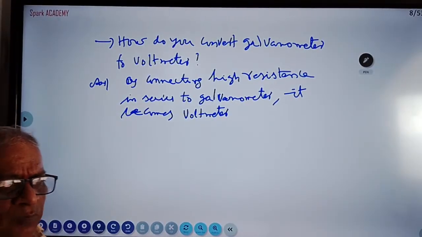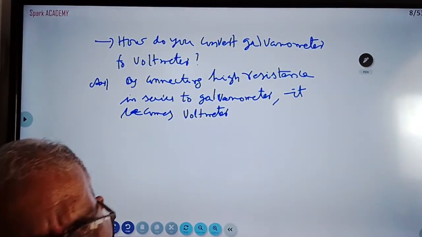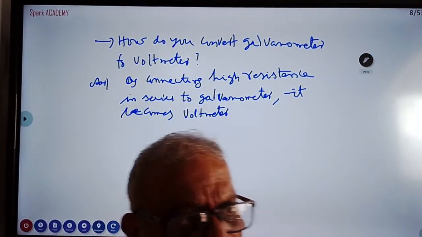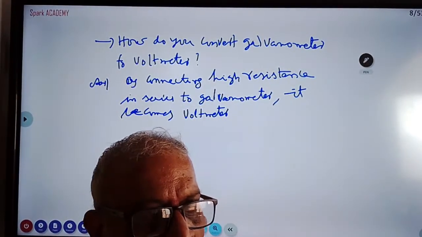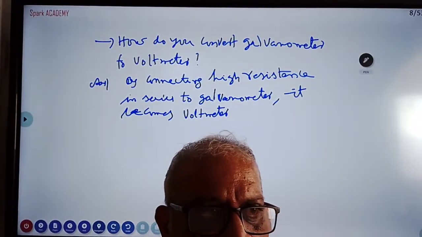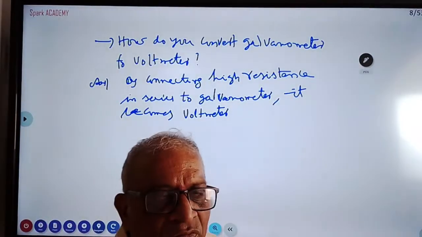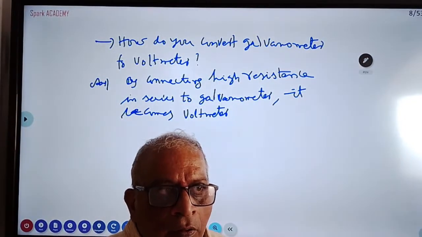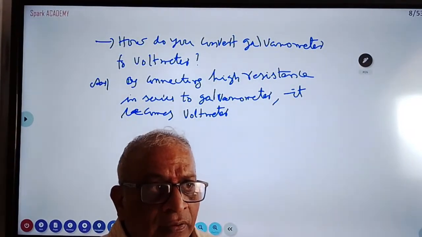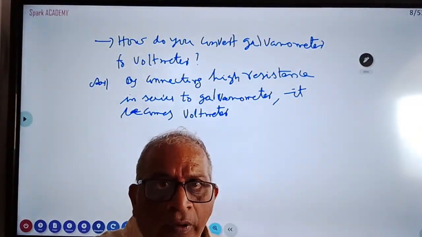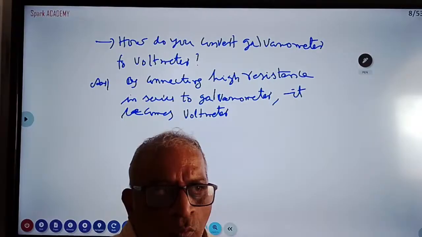So this is one question. One more question they generally ask: what is the importance of Oersted's experiment? It is also a very short question. Oersted is the important scientist who found out that a current carrying conductor has a magnetic field around it. For a straight conductor, the field lines around it are circular. That is experimentally proved also.